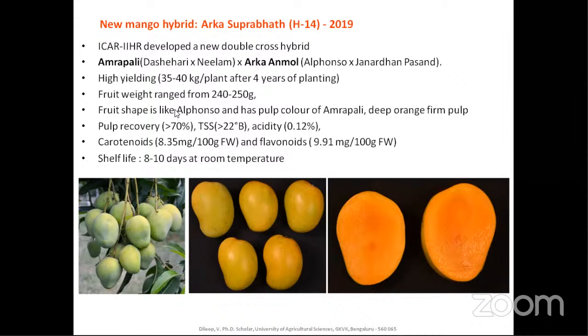You should be updated. As I told earlier, you should always be updated with things. You should visit the websites of IIHR and the other ICAR institutes, NABARD and all. You should be regularly visiting those websites, and you should be making notes of them.